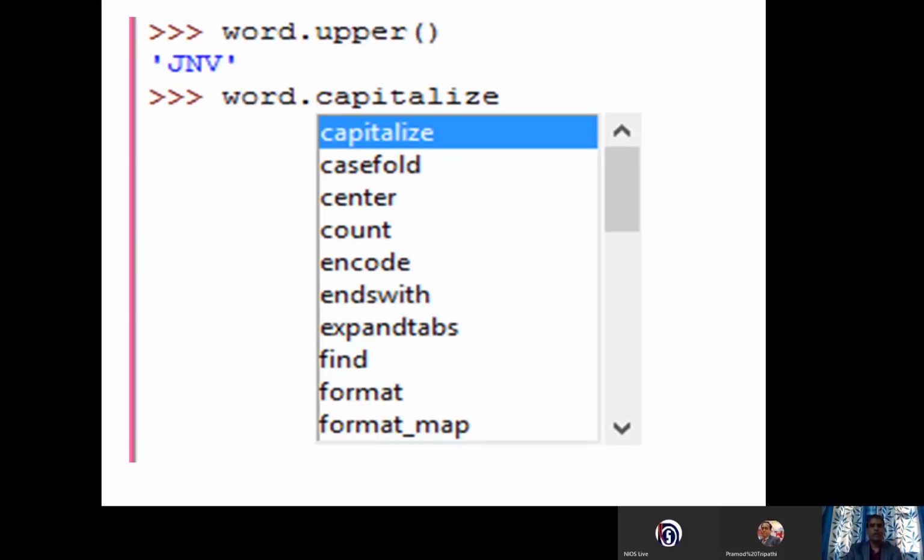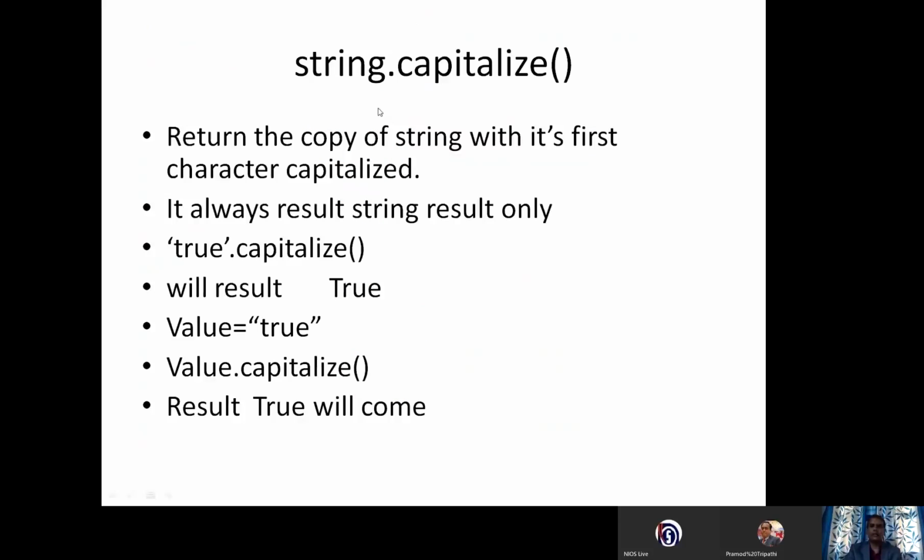Now let us discuss the function which is called capitalize. What it will do, it will return a copy of the string with its first character capitalized. Right, you can see I have given the string true, right? This is a string. Let us see the live example.